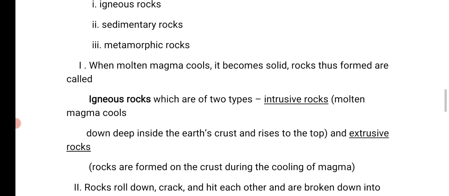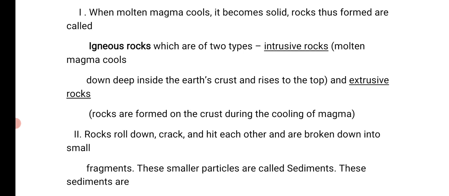Actually, when molten magma cools, it becomes solid. Rocks thus formed are called igneous rocks, and in igneous rocks we have two types. The first one is intrusive rocks, and we get these when molten magma cools down deep inside the earth's crust. And the second type is extrusive rocks. These rocks are formed on the crust during the cooling of magma.